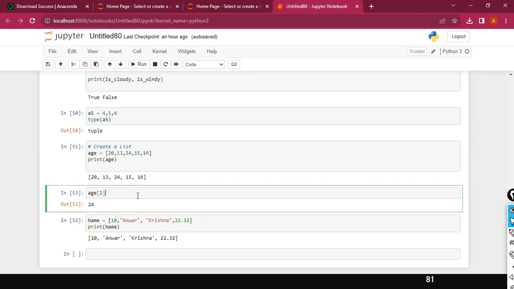Now you tell me, if you want to display the values starting from 24 to 16, what you do is simply put 2, colon. Look here, I just write it. Once again, the index value for this one is 0, this is 1, 2, 3 and 4. I want to display the values from 24 to 16, so I have to put 2 colon, starting from 2 to 4. The colon is the range of values.